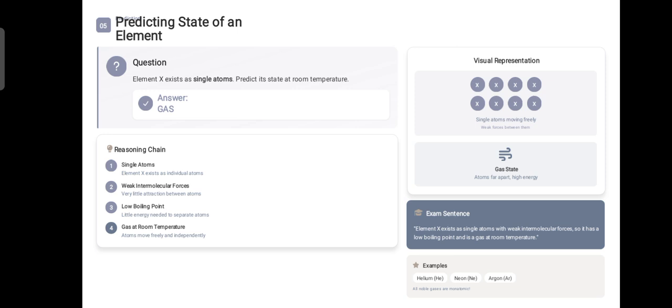What is the reasoning chain? How can we easily judge whether it is a solid, liquid or gas? Firstly, element X exists as an individual atom, meaning it exists as a single atom. If it exists as a single atomic particle, then there is very little force of attraction between atoms, and we need very little energy to separate these atoms. As a result, atoms are able to move freely in all directions. That is why we can judge that this element exists as a gas.